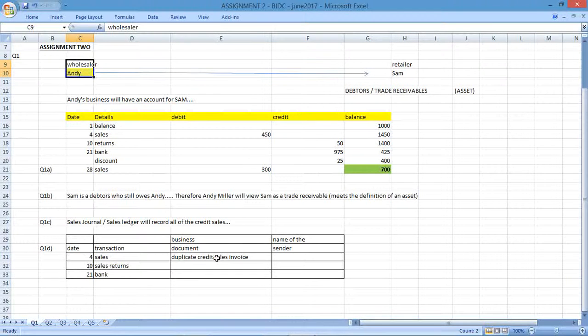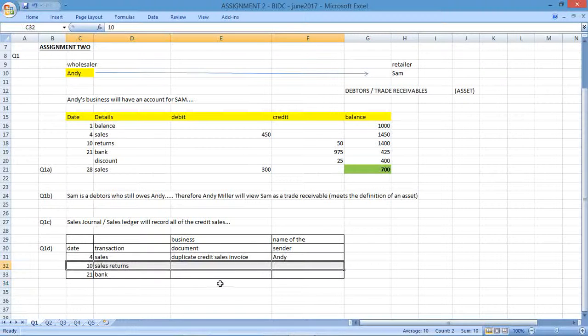It could be a tax invoice if Andy's a registered business for tax purposes. We'll keep it as duplicate credit sales invoice. The name of the person sending the document, well, Andy would be the one sending that document to Sam, because he's creating the original and he's keeping the duplicate.